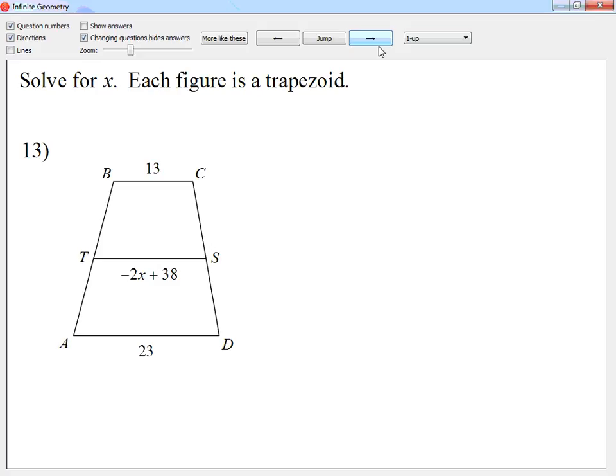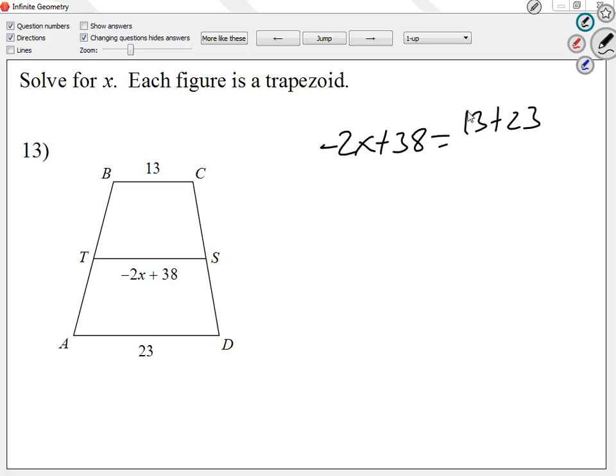So the way we're going to solve for X, I'm going to have negative 2X plus 38, which is what I know for the median. Negative 2X plus 38 is equal to 13 plus 23 over 2. In the fraction, I add the 2 bases. My fraction is all numerical, so we can simplify it. How much is 13 plus 23? 36. And then how much is 36 divided by 2?